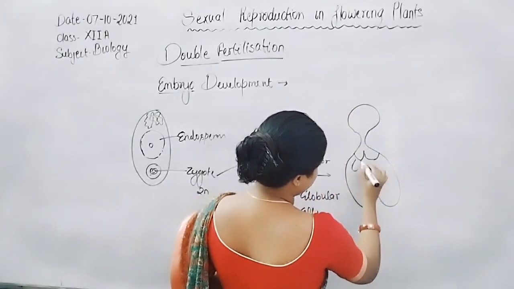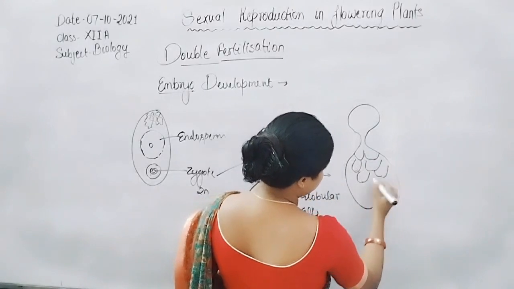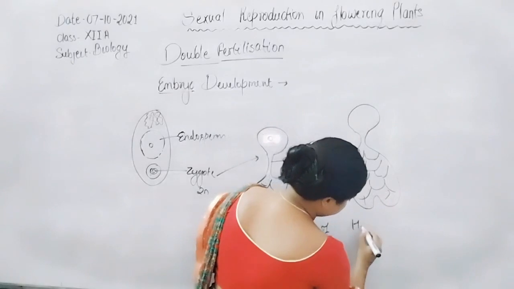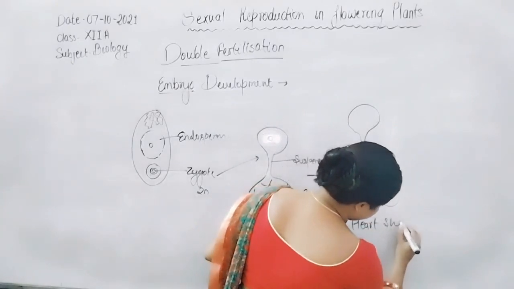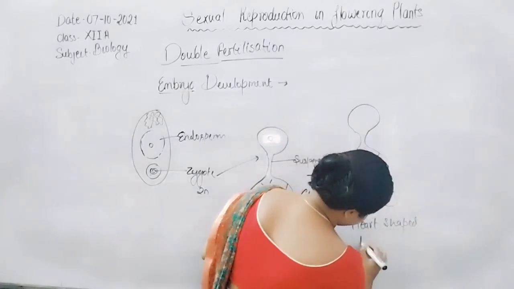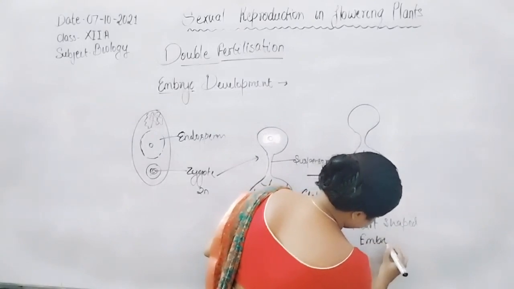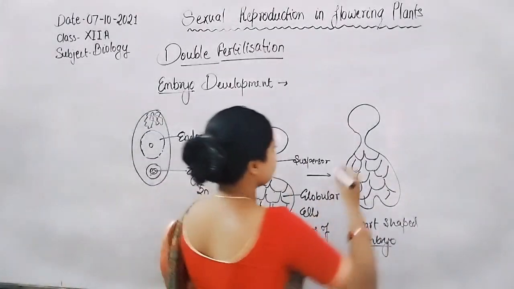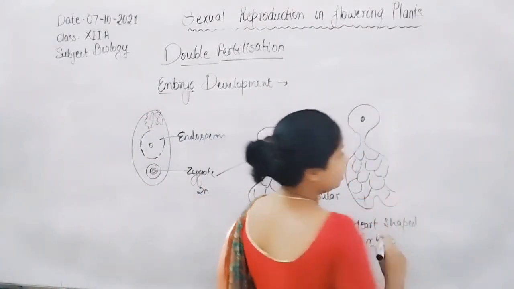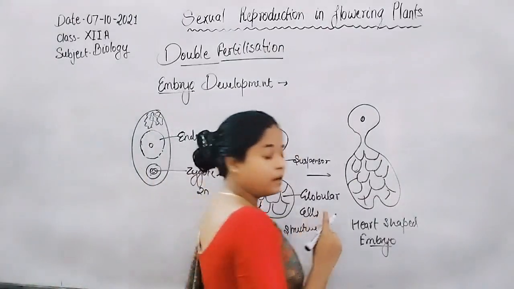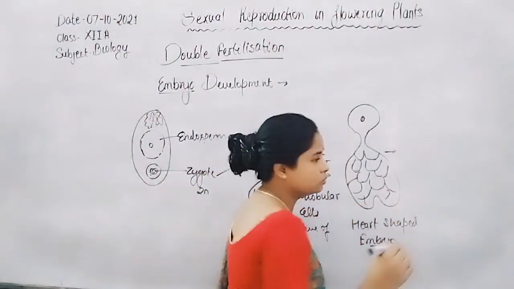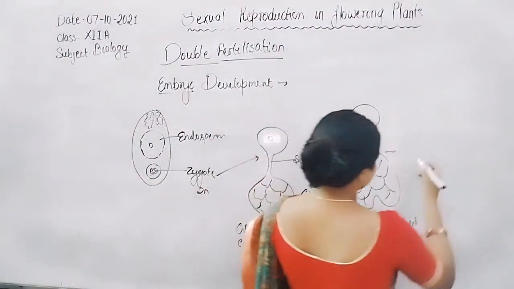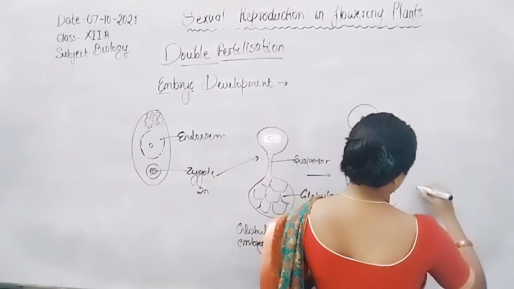So this is the heart-shaped embryo. Then the heart-shaped embryo is converted into the mature embryo.